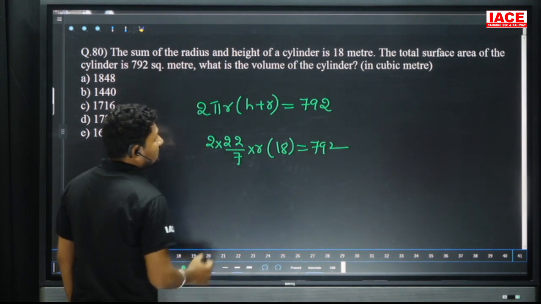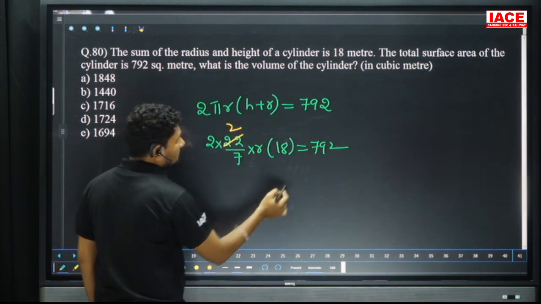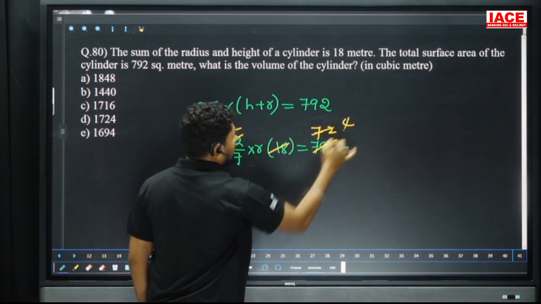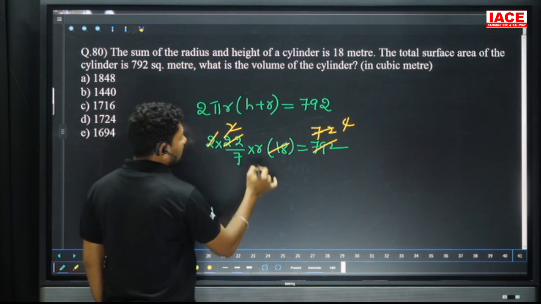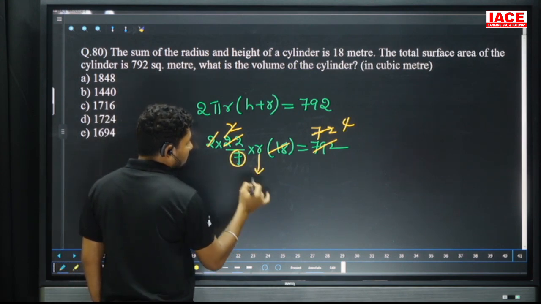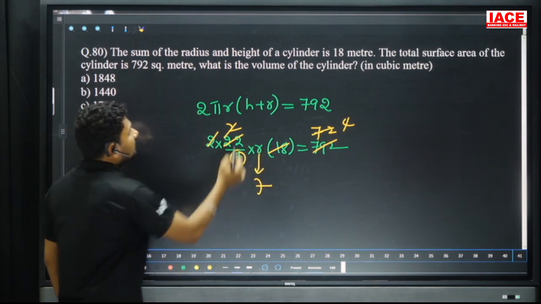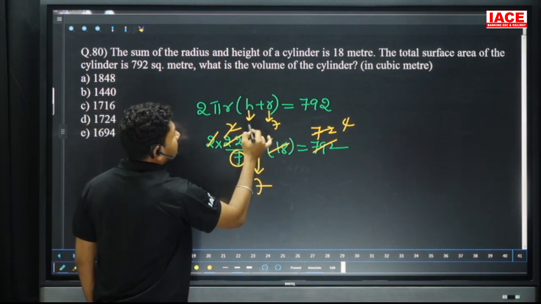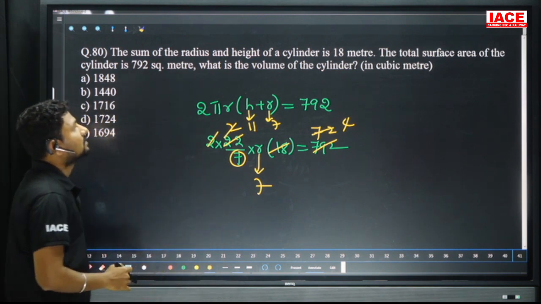And cancel the values here. So 11 2s are 22, 11 7s are 77, and 18 4s are 72, and 4 cancel. Then radius value becomes 7. Then h plus r is equal to 18, radius value is 7, then height value is 11. 11 plus 7 is equal to 18.